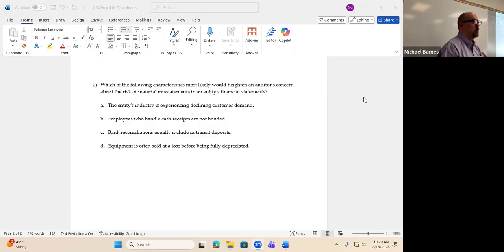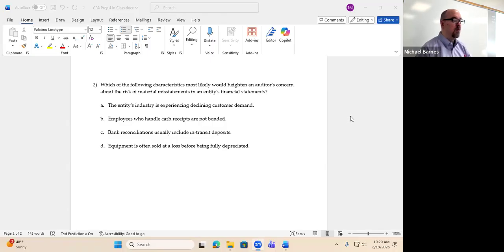This is a really, really important concept to remember for CPA prep: don't make up information that doesn't exist. So B is out. I'm running out of time. Sorry, guys. Bank reconciliations usually include in-transit deposits. Do reconciliations often include in-transit deposits? Did you all do that when you were doing bank reconciliations back in 302? Yes, all the time. Okay, they include them all the time. It's not a big deal.